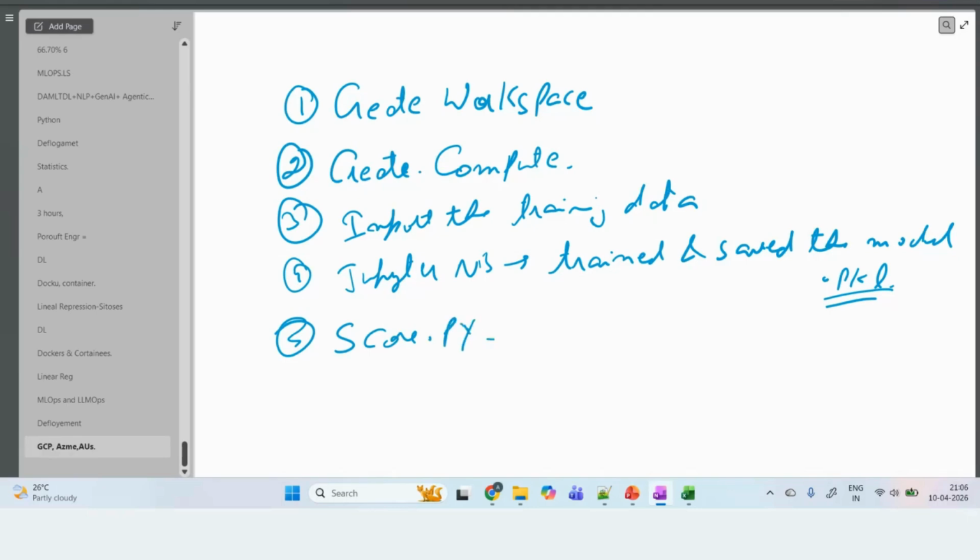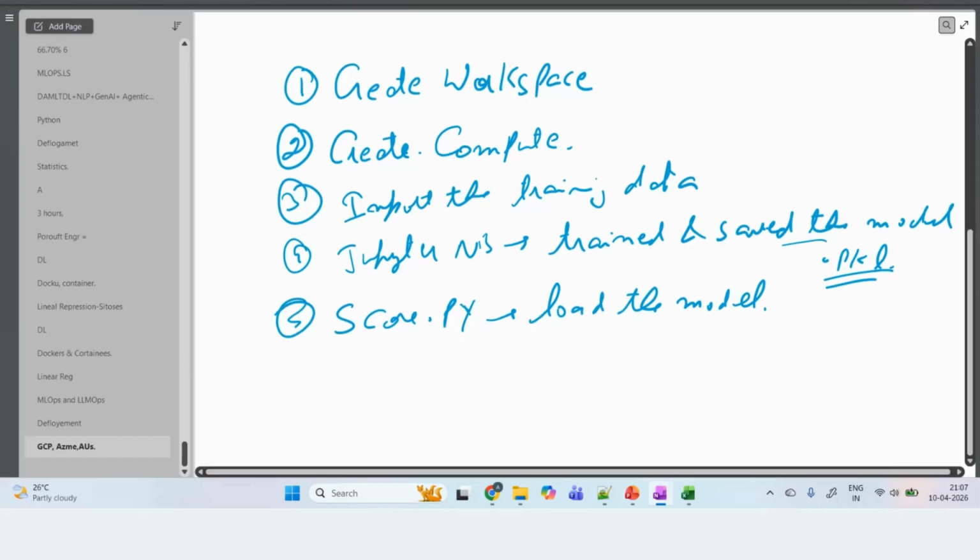Why is it required? Because once we are going to push it onto the endpoint, at that point we would be needing this for the prediction part. This is going to load the model which we have saved here, and then pass those testing values into this model.